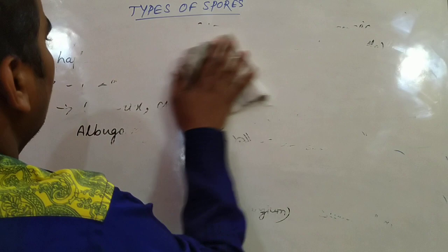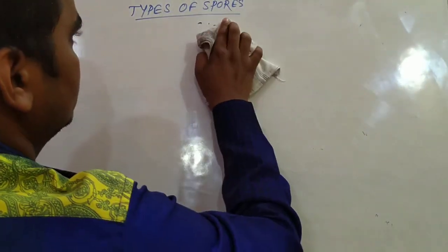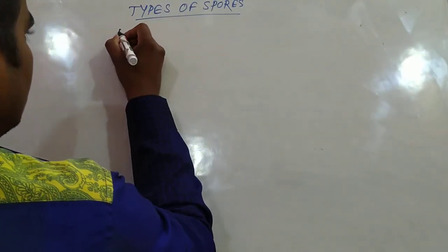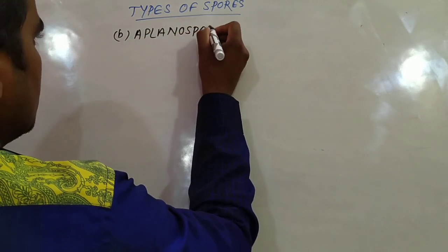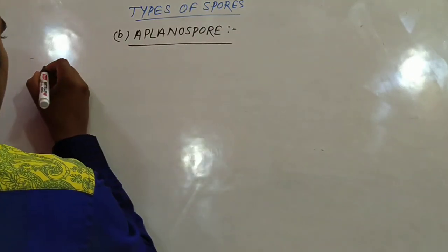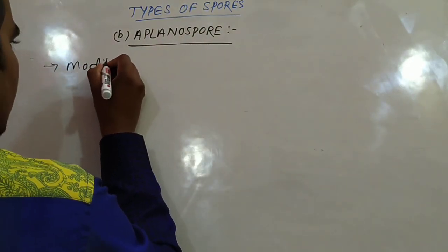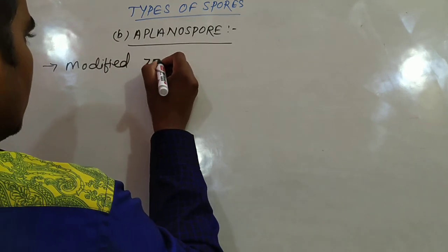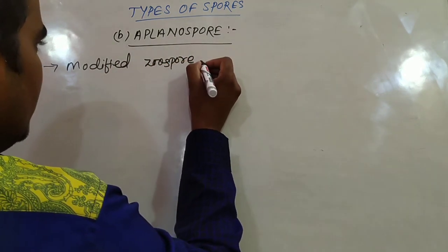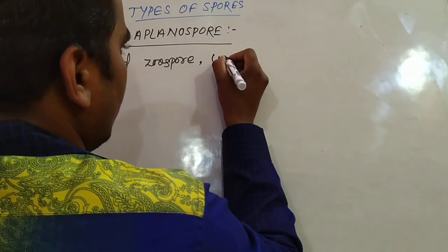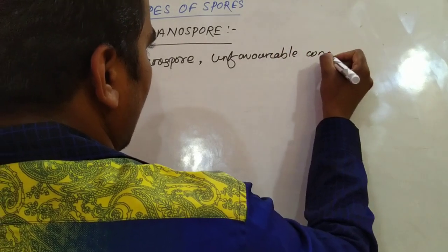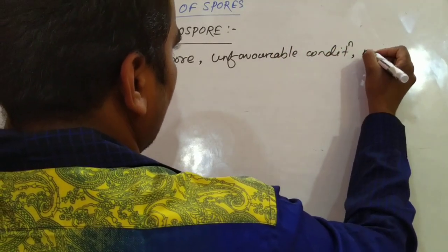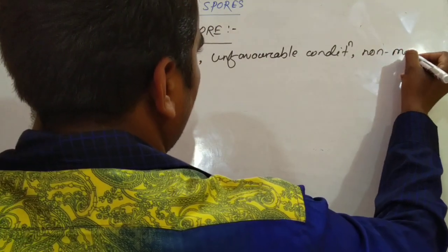Our next spore is aplanospore. Here, aplanospore is the modified zoospore, same as zoospore, but the difference is they are formed during unfavorable conditions. And another difference is they are non-motile. They lack flagella, so they are non-motile.